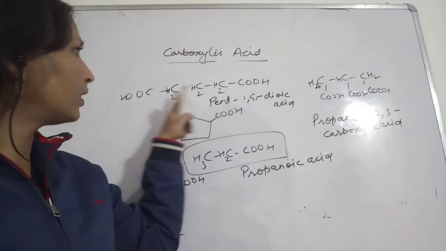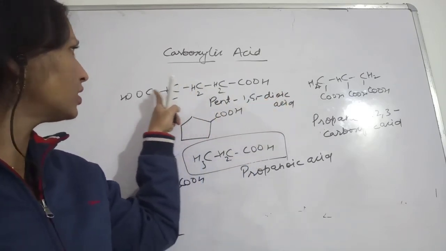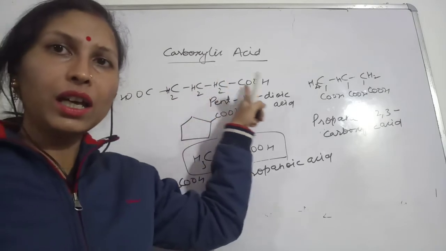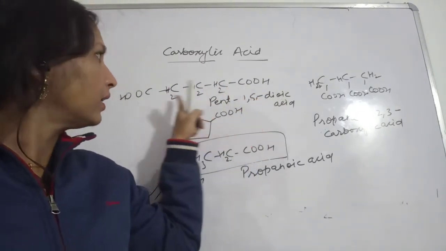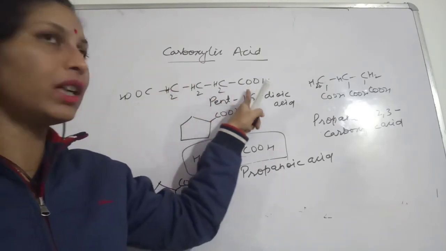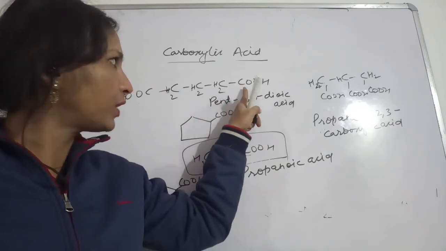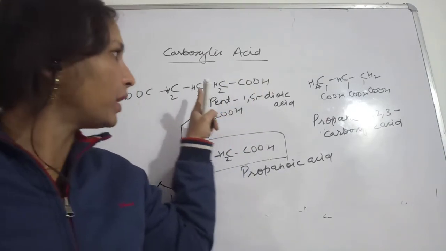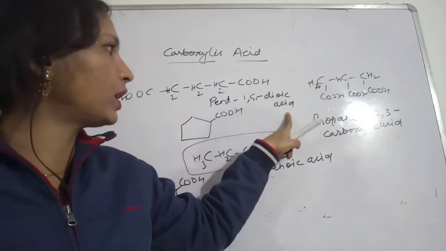We won't write oic acid here as we did earlier. We actually wrote oic acid, dioic acid, in that case, because we counted the carbon atoms present in the carboxylic group. Okay, and that is why we gave the same preference to both the carboxylic groups in that case. That is why we gave the name pent 1,5-dioic acid.